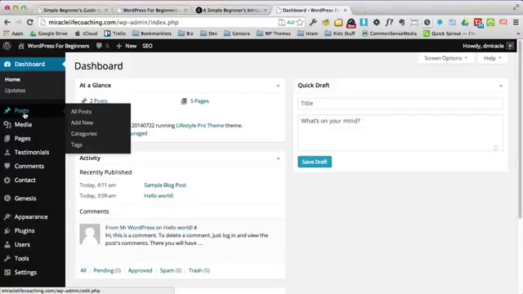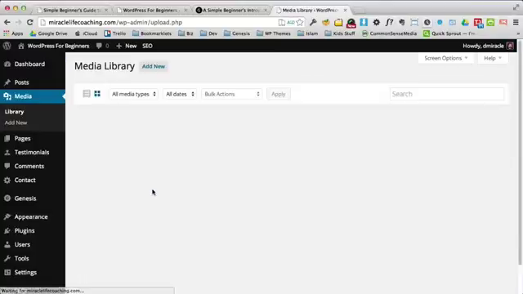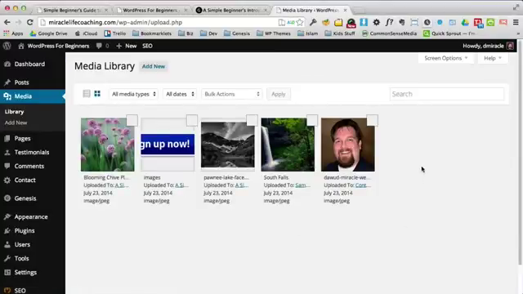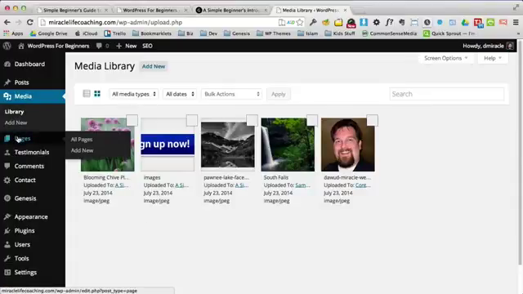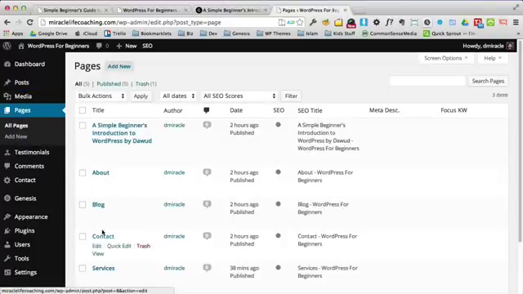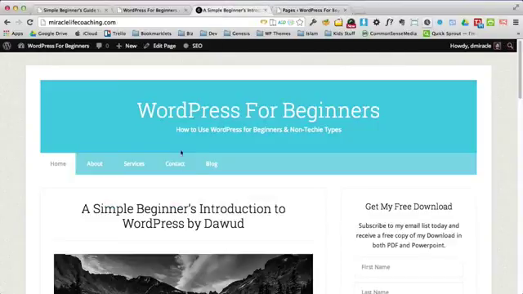For instance, posts is where you do your blog posts. Media is called your media library, and this is where you'll have all of your images, all of your graphics, and even PDFs and things that you'll upload into WordPress. It's kind of a repository for media. Then you'll have your pages, and you'll spend a lot of time here because this is the same list of pages that we have here: home, about, services, contact, blog.